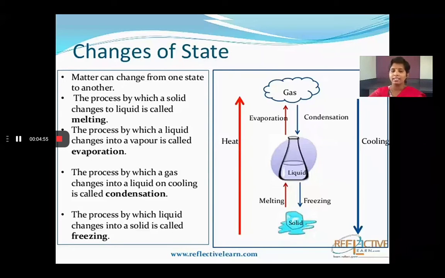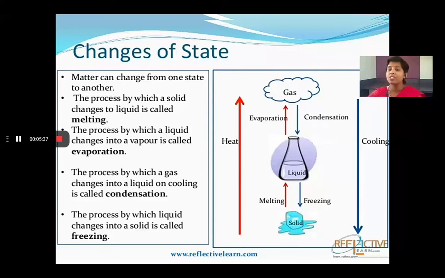So by cooling, we can change gas to liquid by condensation, and liquid to solid by freezing. By heating or by cooling, you can change the state of matter. So the states of matter are interchangeable. One state of matter can change to another state of matter. It depends upon whether you are heating the matter or cooling the matter.